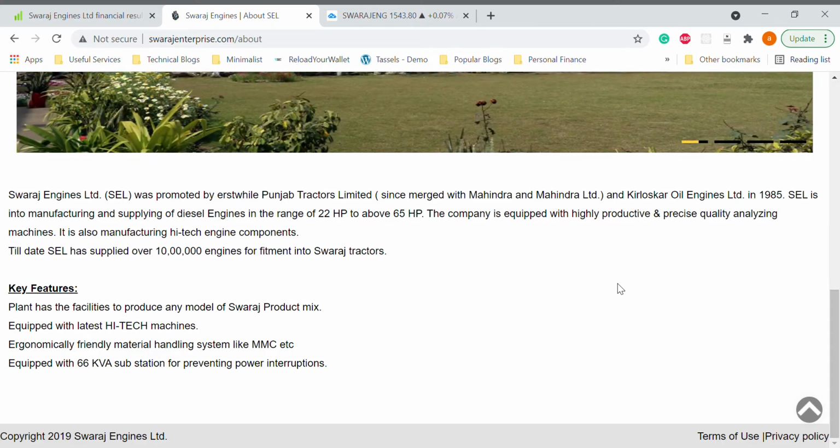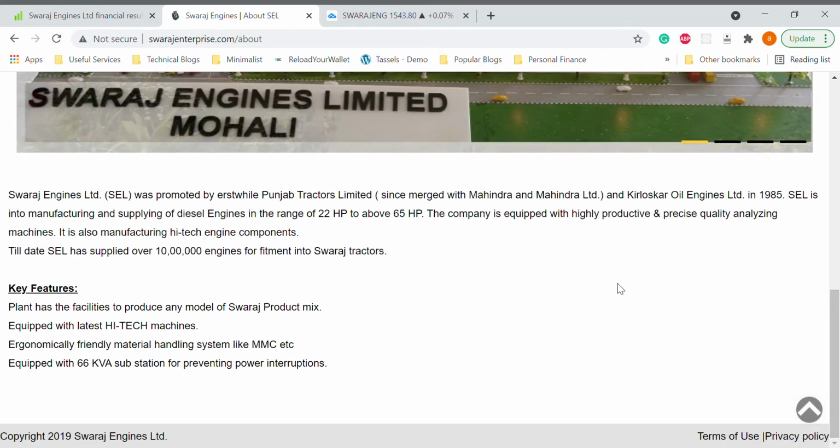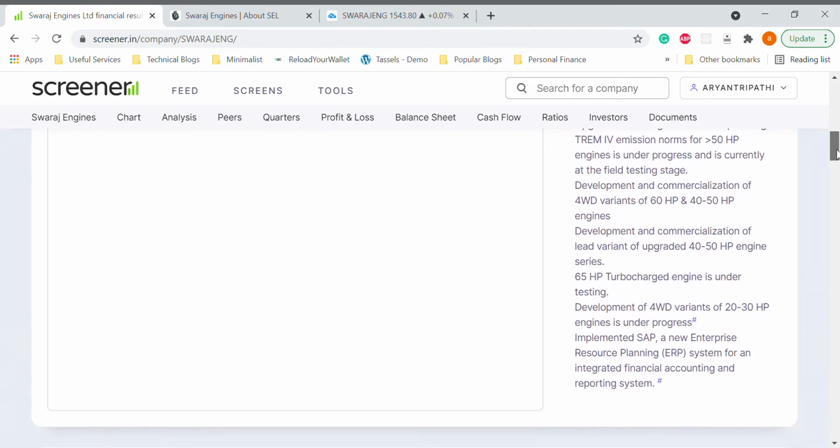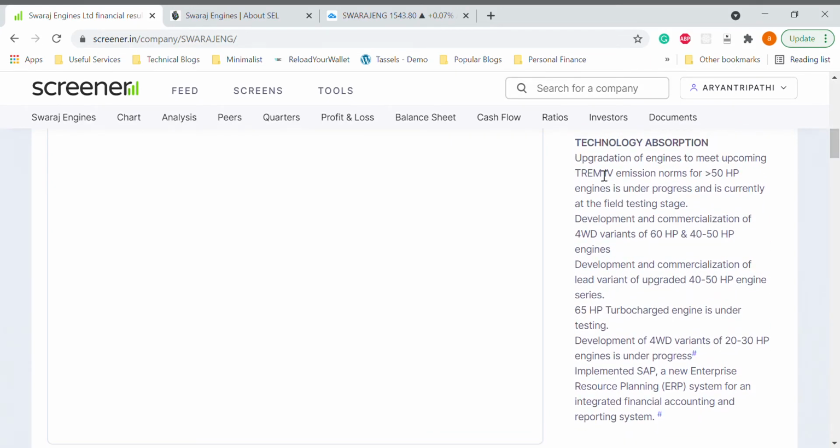From the company perspective, this company is also doing innovation. They are working on different kinds of upcoming engines and trying to keep up with innovations. They are working with the government to comply with all the requirements. They are upgrading engines to meet TREM 4 emission norms. They are working on development and commercialization of four-wheel drive variants of 60 HP and 40 to 50 HP engines, a 65 HP turbocharged engine, and four-wheel drive variants of 20-30 HP engines. So these things are already in progress.